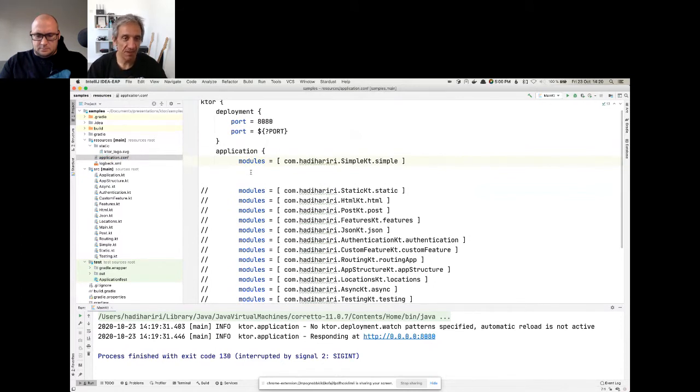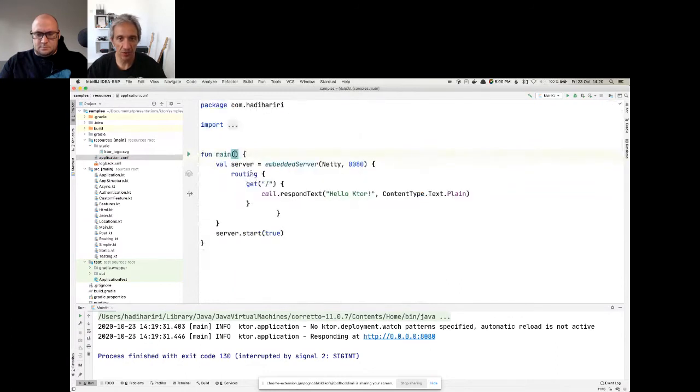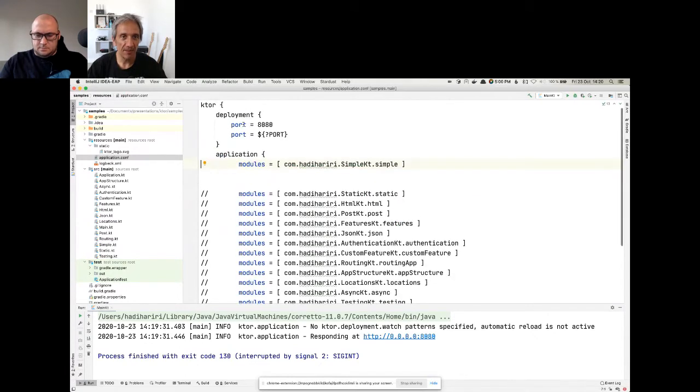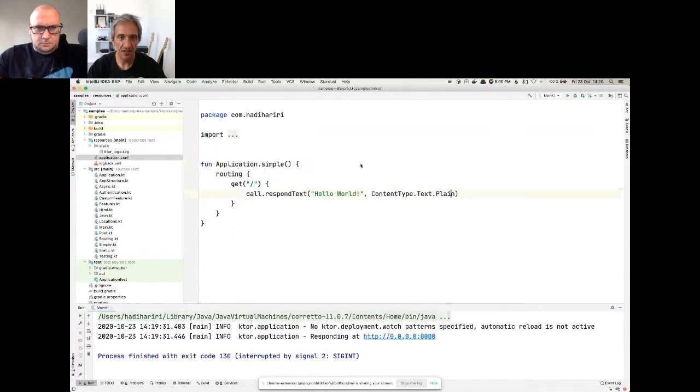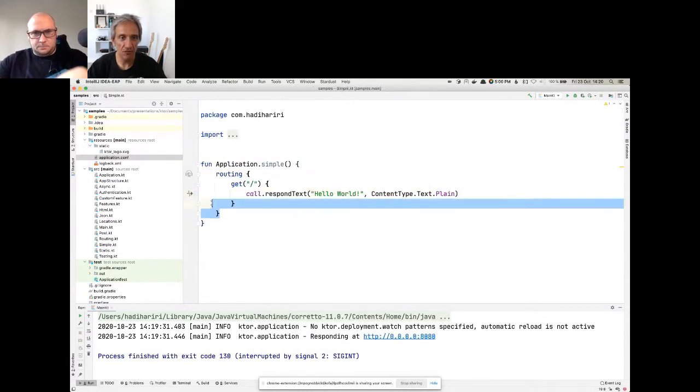So whereas before in the code that we saw over here, I am defining my port in the code, here I'm defining it in my configuration file, which can be useful for having, for example, one for development, one for production, etc. And this is where the modules come in. So this is defining that module that I'm loading. In this case, it is simple KT. So if I go to the simple KT file, you can see that it's essentially loading this module.